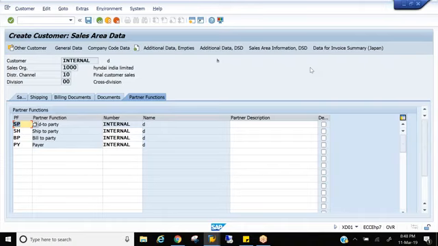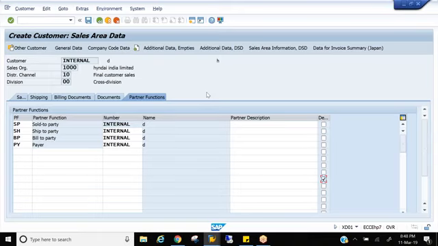How could the system propose that 80th number by default? By this particular field, default. That means you'll have all those 100 ship to parties, and for the 80th ship to party, you need to mark it as default. Then whenever you create an order, this will be taken as default. All right, so that's it. Coming to the account groups, PDP, and customer master, we have finished discussing the complete customer master concept.